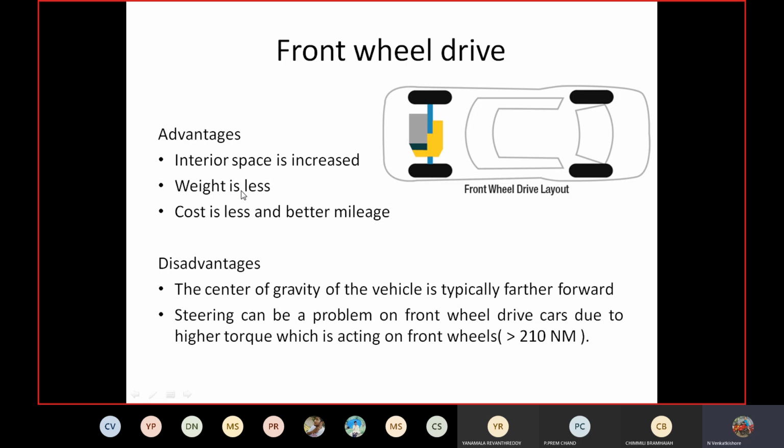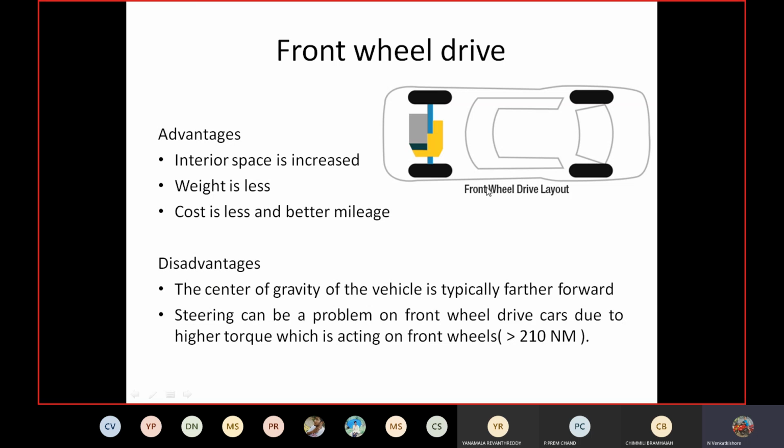Weight is less. Why is weight less? Because there is no propeller shaft, so there is no differential gearbox, and there are no axles. So by elimination of all these components, the weight of the vehicle can be reduced. Cost is less and better mileage. So front wheel drive cost will be less, and the fuel efficiency will be more compared to the other two drives.